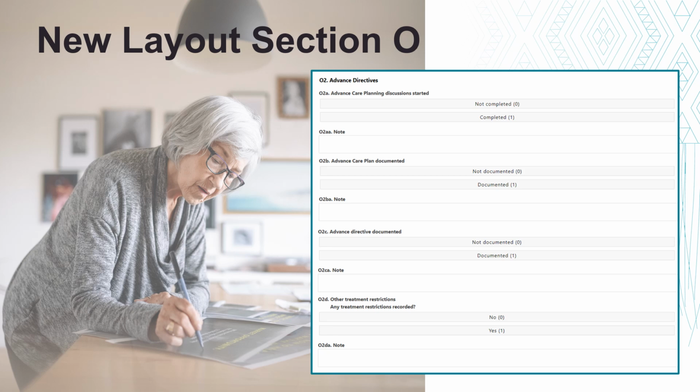These can be verbal. We also have treatment restrictions. These are where a medical instruction by a health practitioner has been written and signed. This would be, for example, a do not resuscitate order. You can find more information on these in the section help when you conduct your assessments.